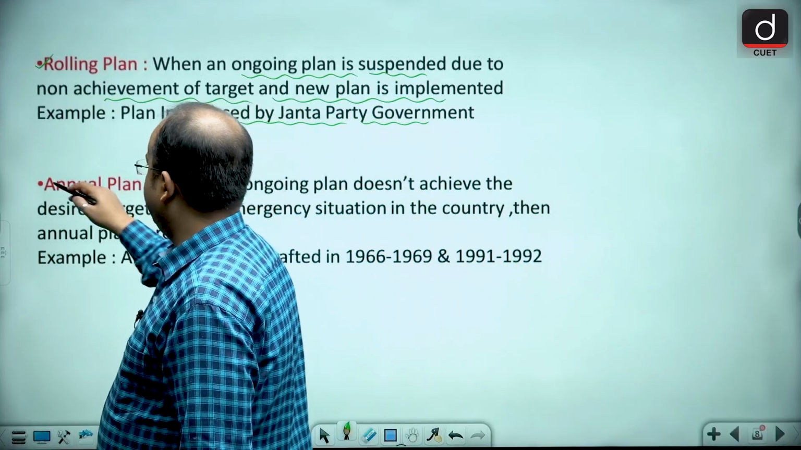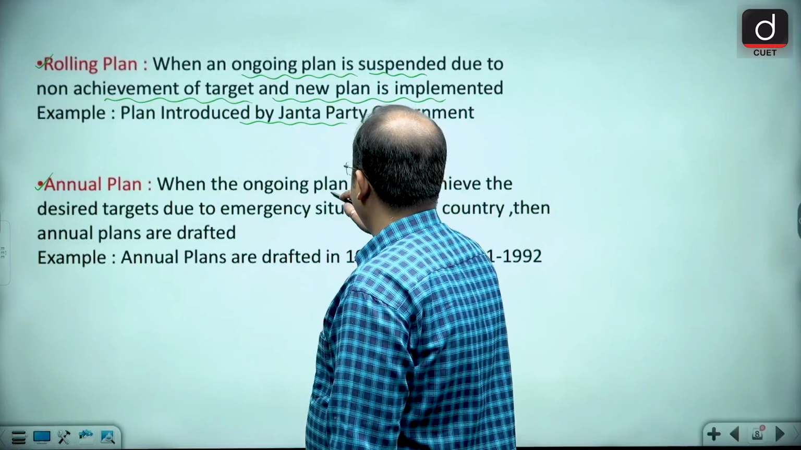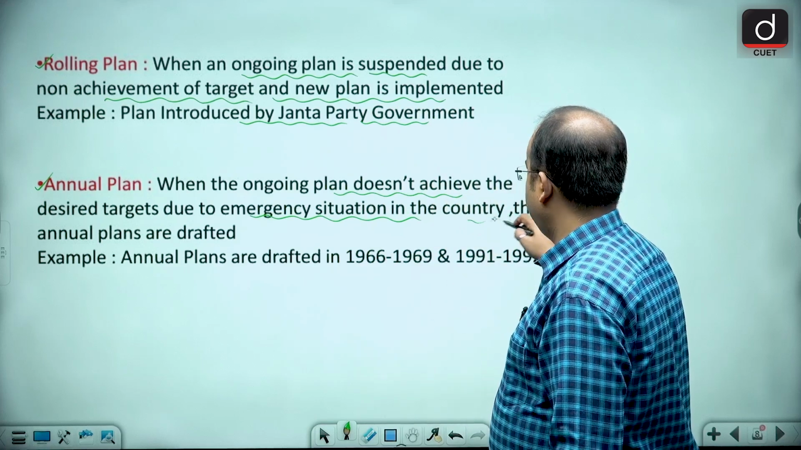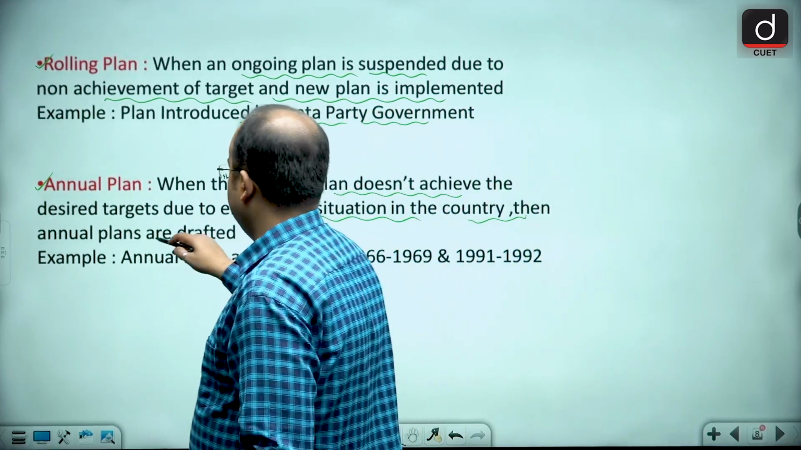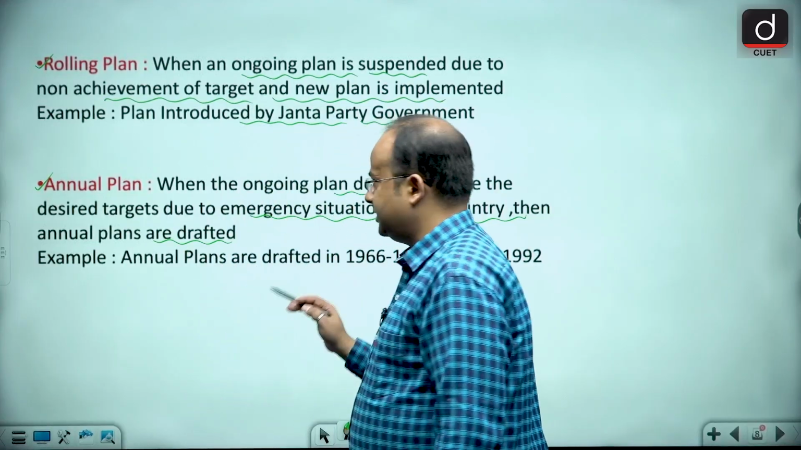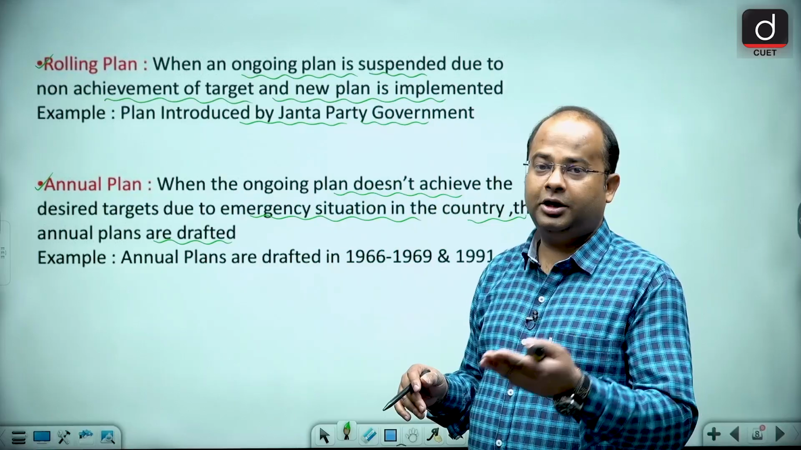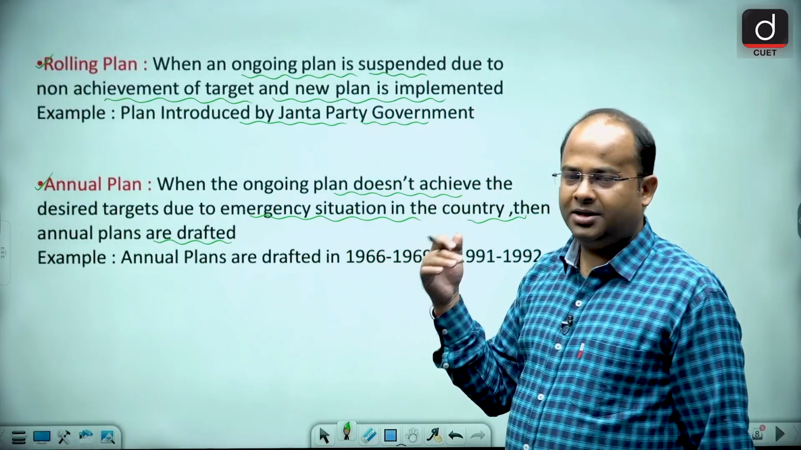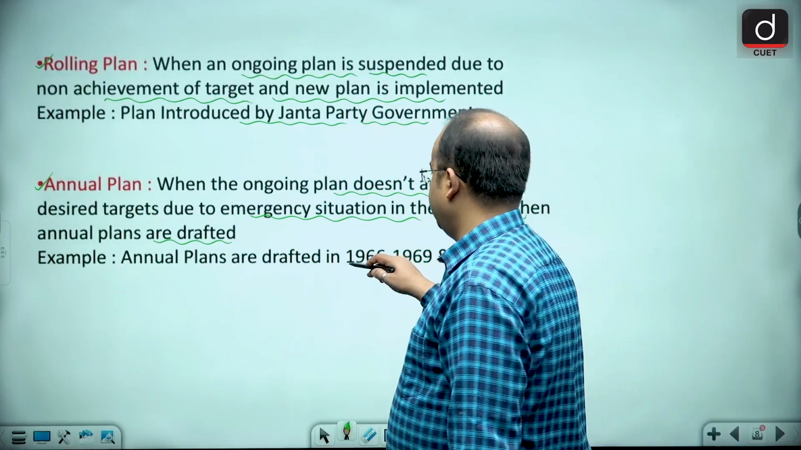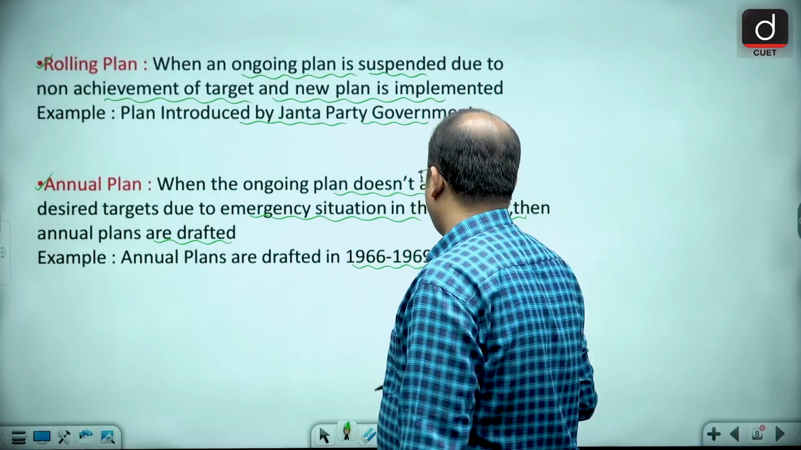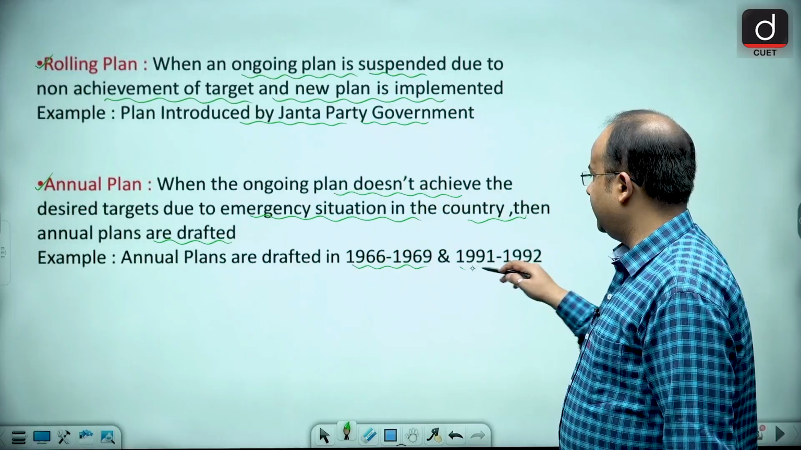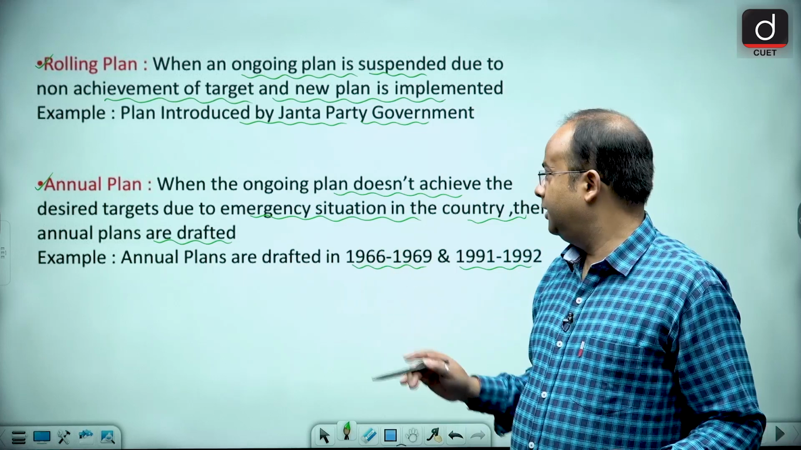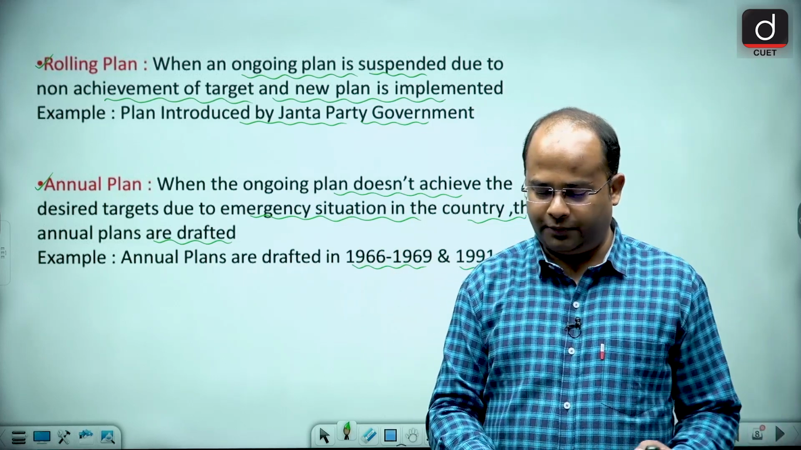Next we have annual plans. Annual plans are drafted when the ongoing plan doesn't achieve the desired target due to an emergency situation in the country. Like in 1966 to 1969, annual plans were drafted. Other than this, in 1991-92, because of the emergency situation in India, plans were drafted. Is that clear to all of you?